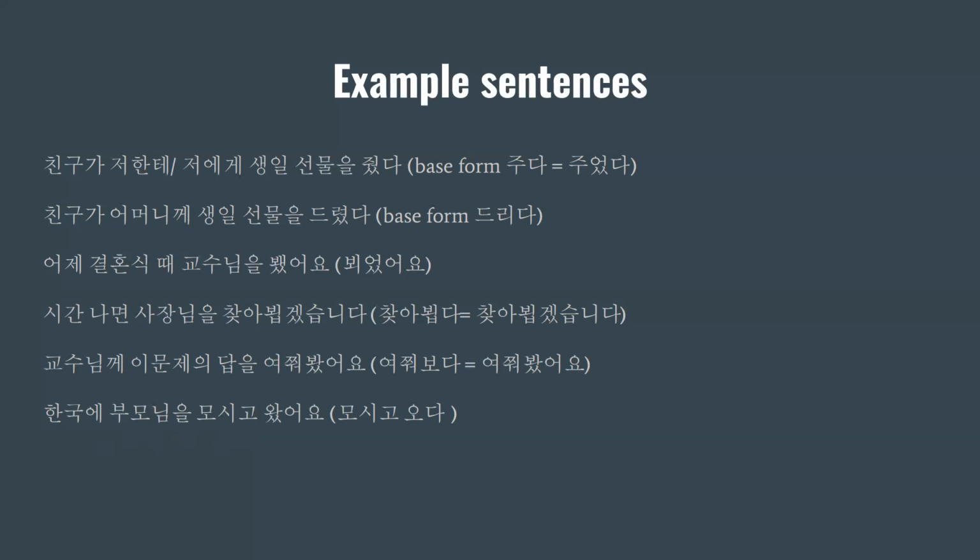This might be a little confusing with the subject, right? But here you should pay attention to the object of the sentence. If the object of the sentence is a person who's older, higher in status than you are, then it is appropriate to use the honorific form. That's why we say 드리다 instead of 주다, right? We say 께 instead of 한테, or we say 모시고 instead of 데리고.